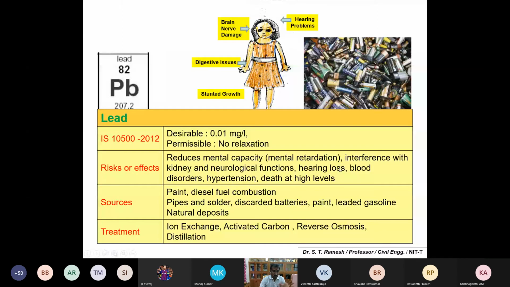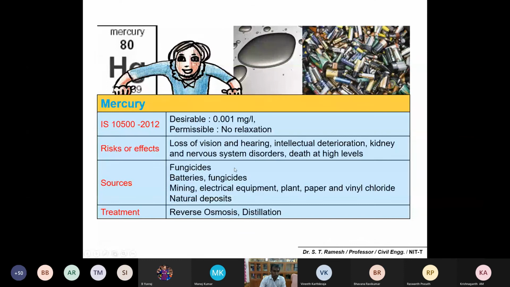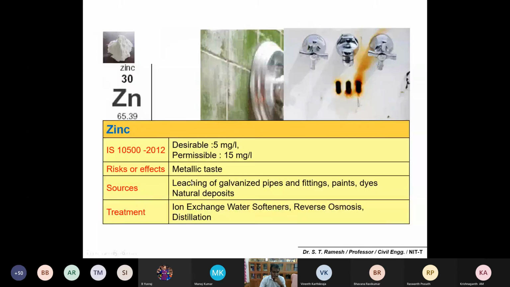So please remember, anything on the metal side is not taken up by your microorganisms. If there are no digestive mechanisms or microorganism uptake, what will happen? It will find a place and deposit inside your body. The main part is your kidney, that is number one, and second, it will also damage your nervous system. Mercury, zinc also, again the sources, and it will also create a metallic taste.